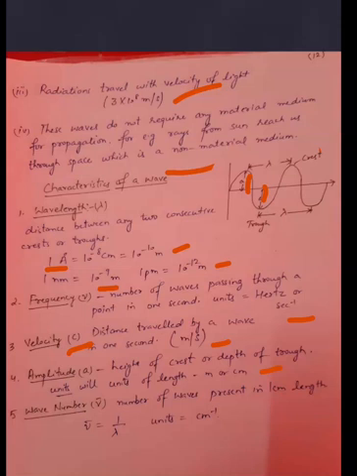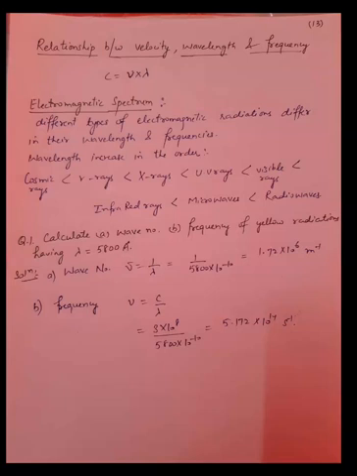Next is wave number. Wave number is denoted by mu bar. It is the number of waves present in 1 centimeter length, means in 1 centimeter length how many waves are present. The formula is mu bar is equal to 1 upon lambda. Lambda units are centimeter, so units of mu bar will be per centimeter. Next, the relation between velocity, wavelength and frequency. Velocity is denoted by c, frequency by mu, and lambda is wavelength. So c is equal to mu into lambda. This is the relation between velocity, wavelength and frequency.